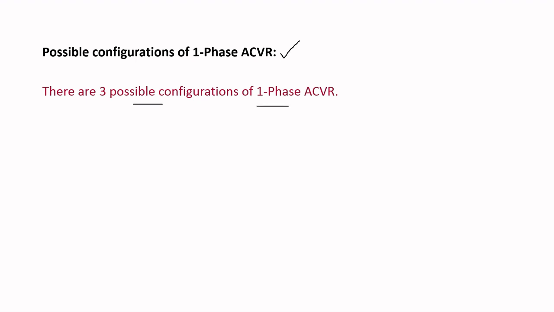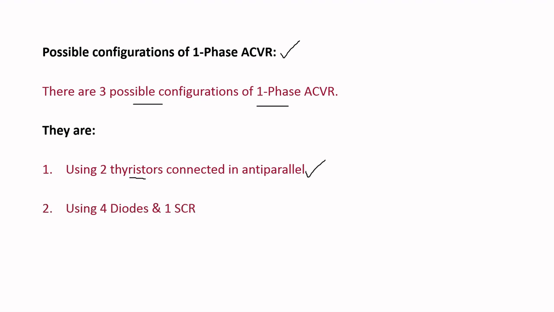Coming to possible configurations of single phase AC voltage regulators. Generally we have three possible configurations of AC voltage regulators. The first one uses two thyristors connected in anti-parallel, the second configuration uses four diodes and one SCR, and the third configuration is triac based AC voltage regulators. These are the three possible configurations of single phase AC voltage regulator. Now we are going to discuss the construction of these three configurations.